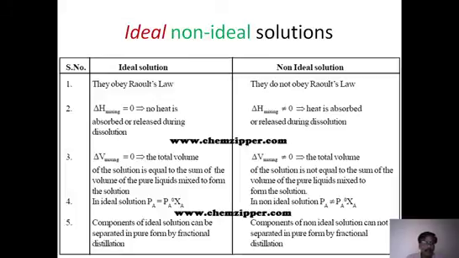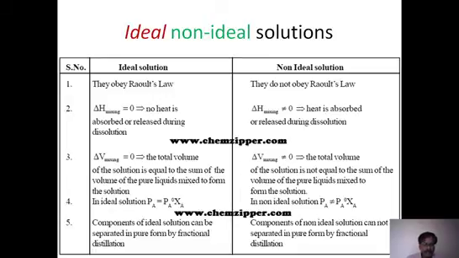And the most important is the partial pressure. For an ideal solution, what is the partial pressure? The vapor pressure is equal to its pure vapor pressure multiplied by its mole fraction. That is what Raoult's law actually is. For Raoult's law, that is the equation an ideal solution follows. Whereas non-ideal solutions, as we already said, do not follow Raoult's law.